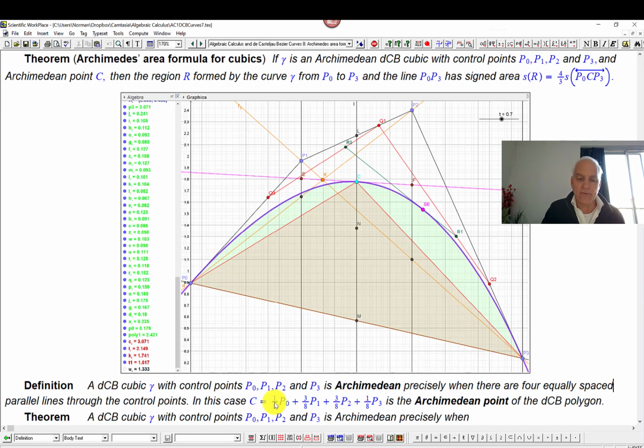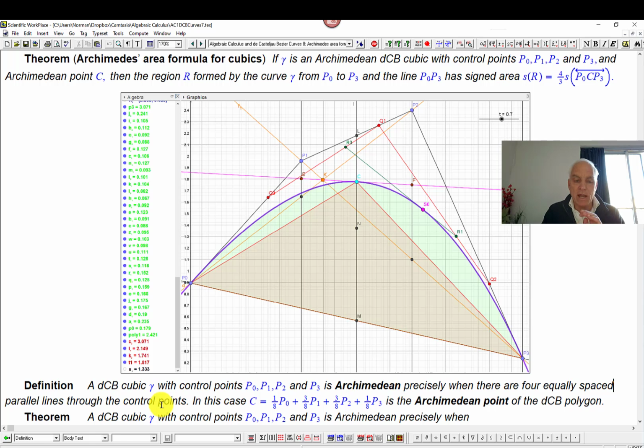Okay, so here is the definition. A DCB cubic gamma with control points P0, P1, P2, and P3 is Archimedean, so we're making a definition, precisely when there are 4 equally spaced parallel lines through the control points.